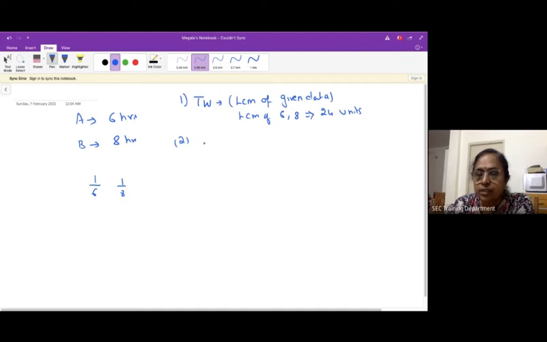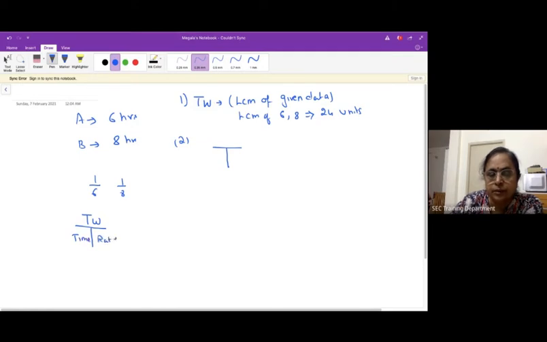In the initial stage, I would like the student to use this method. We call this the T method. When you put this T, this is the total work, this is the time and this is the rate. So the total work is nothing but time into rate.